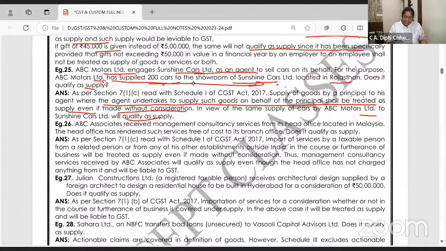ABC Associates Management Consultancy Services from its head office located in Malaysia. Head office has rendered such service free of cost. Superb. Import of service, yes. Without consideration, yes. Related to business, yes. Between related persons, वो थर्ड वाला केस, फ्लो चार्ट को दिमाग में बिठाओ, write it. Import of service, yes. Related person, yes. Without consideration, yes. But for furtherance of business, yes. It will be treated as deemed supply liable to GST.